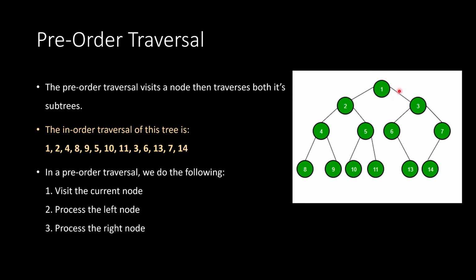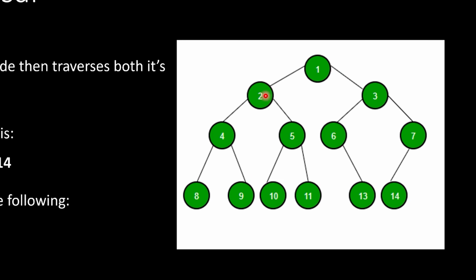So we start at 1, we visit the node. We then go to the left, we visit the node. So we mark down 2. We then go to the left, we visit the node, we mark down 4. Then we go to the left, we visit the node, we mark down 8. Now that we've done the left, we need to process the right. So we go to the right, we mark down 9, we come back up to 4. We've already looked at that.